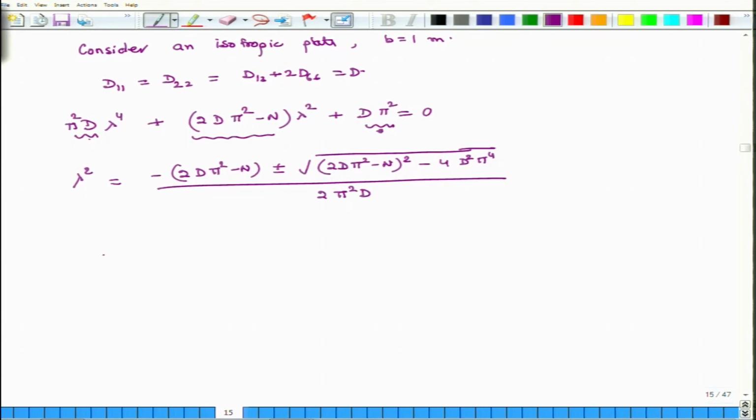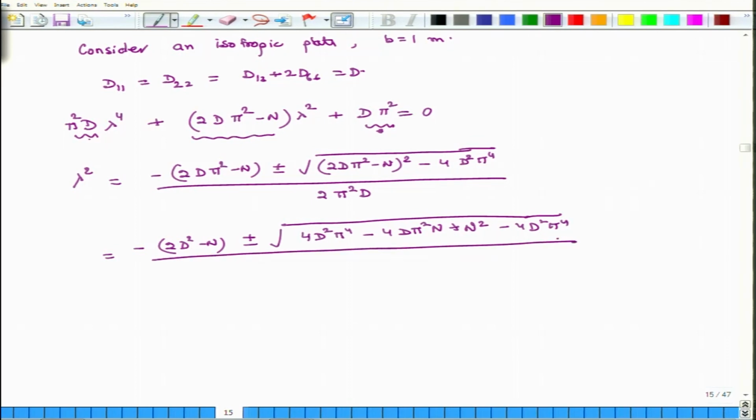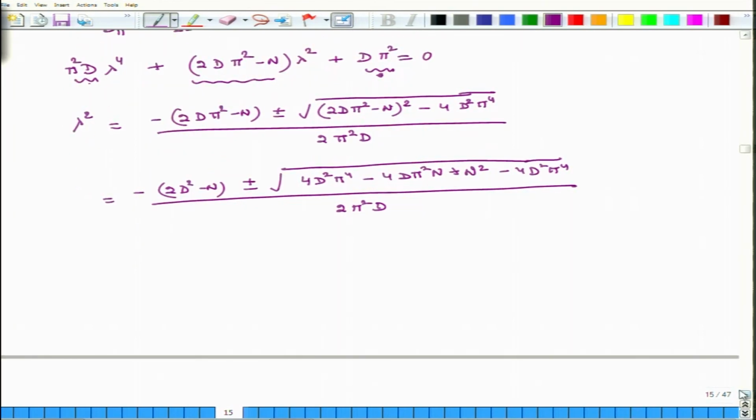Okay. So, we will continue this. So, this is equal to minus 2D pi square minus N plus minus the square root of 4D square pi 4 minus 4D pi square N plus N square minus 4D square pi 4, divided by 2 pi square D. So, this term and this term they cancel out.